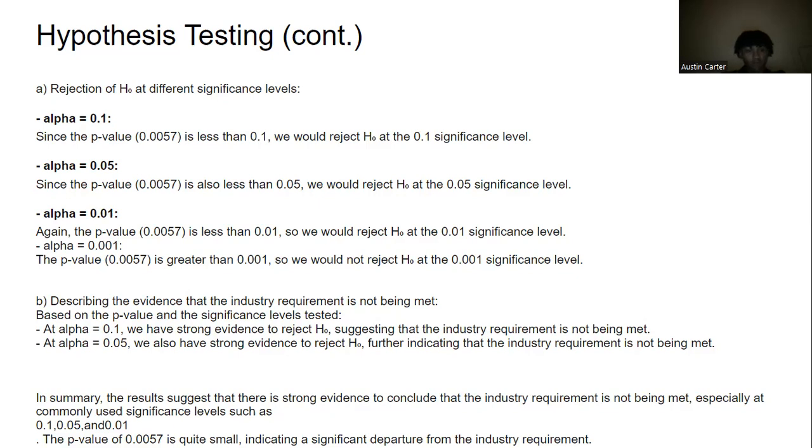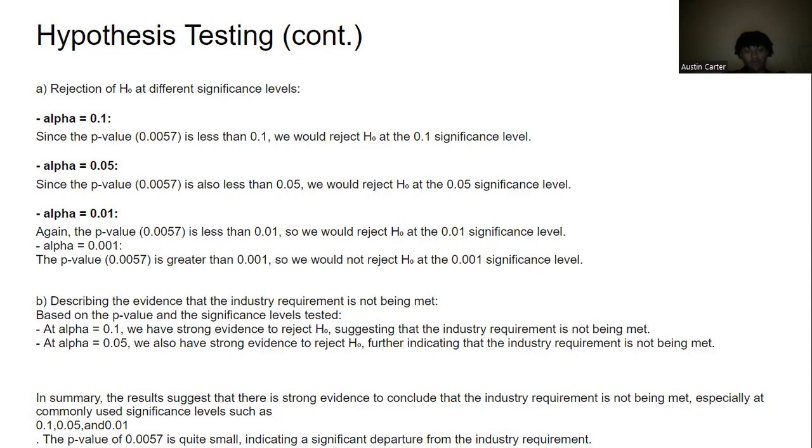And for the 0.01 alpha, the p-value is also less than 0.01, so we would reject the null hypothesis once again at that significance level. It's greater than 0.001 in this case, so we would not reject at that significance level.